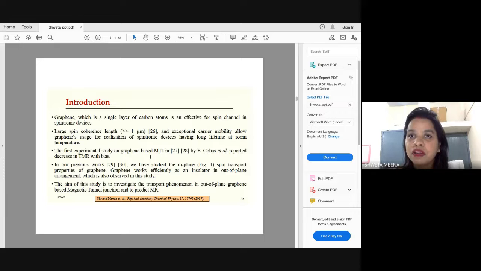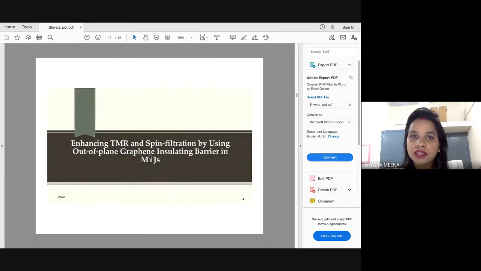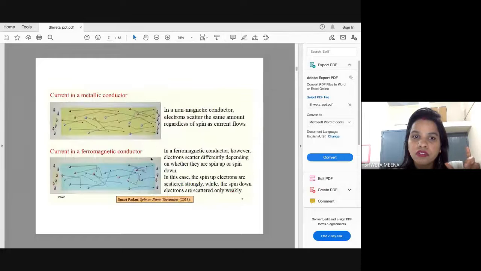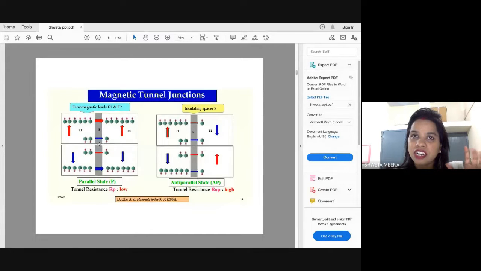As I had mentioned, the thickness of our barrier is generally nanometer scale, just below 10 nanometer, approximately around 10 nanometer.